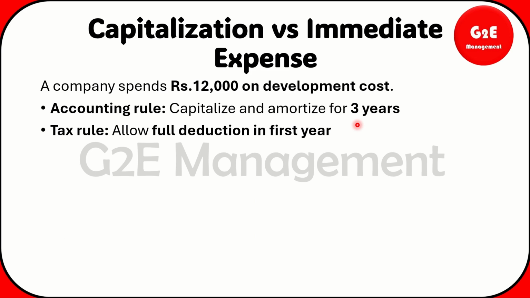But as per the tax rule, what will happen, full deduction in the first year itself. So in the accounting book you will record only 4,000 because it is amortized over 3 years. The first year you will have 4,000 expenses, the second year 4,000, the third year 4,000. But as per the tax rule, the 12,000 at one stretch you will record in the tax book.